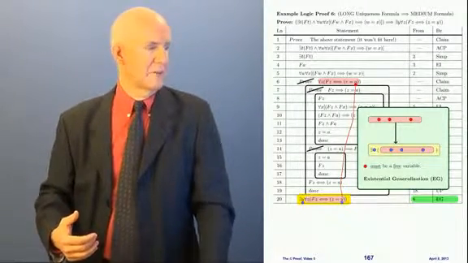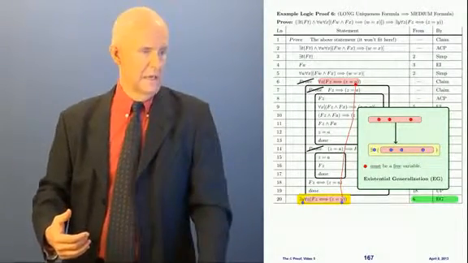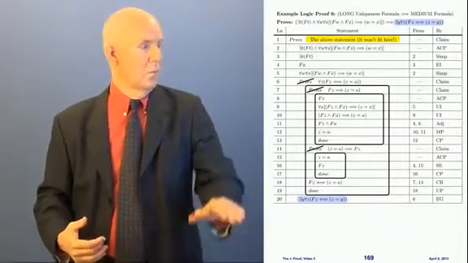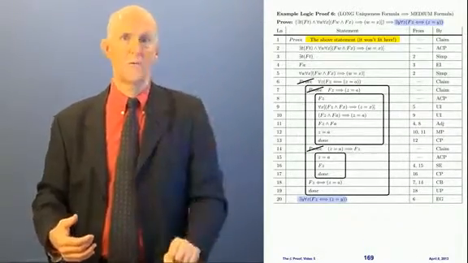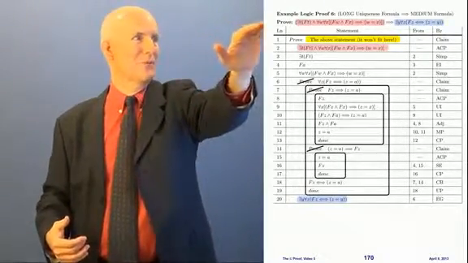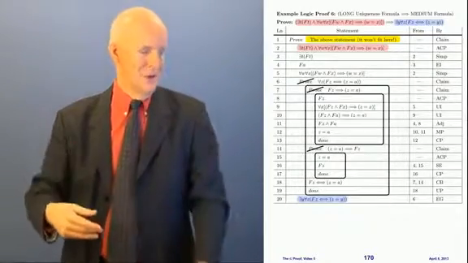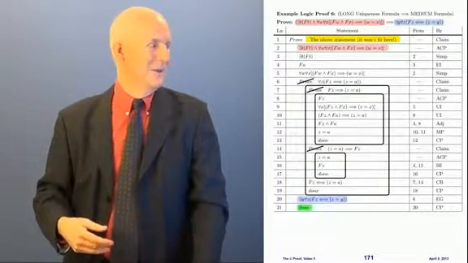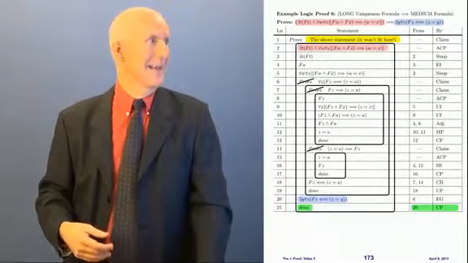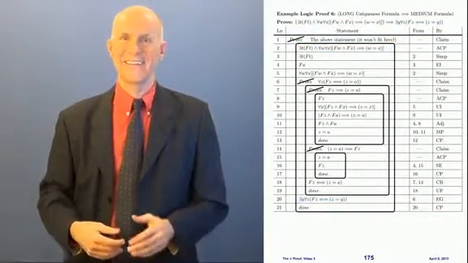And so that is from line 6 by EG. And now, look, this is exactly what we're trying to prove in the main proof. We're trying to prove pink implies blue. We just got the blue. And so we're done by CP. And so we can box and cancel the proof, and there it is.